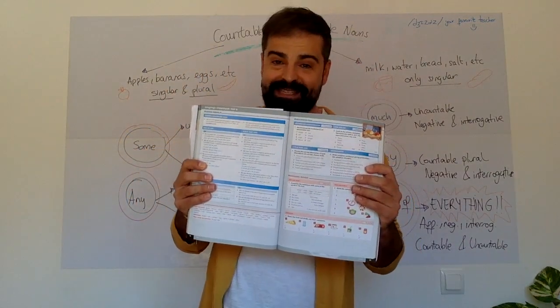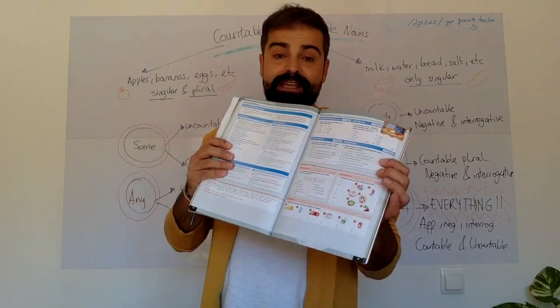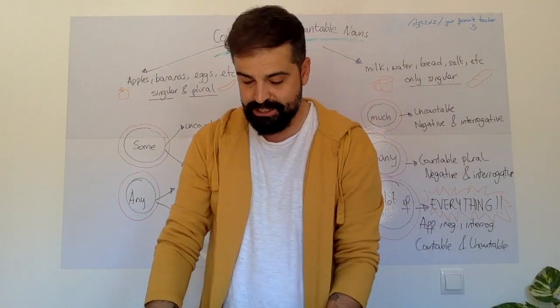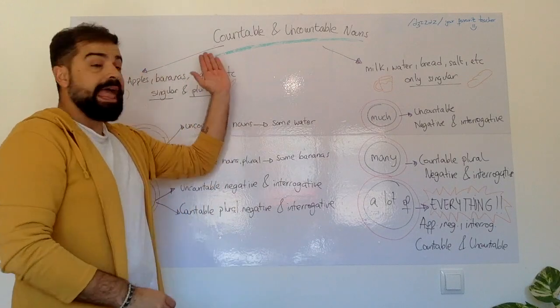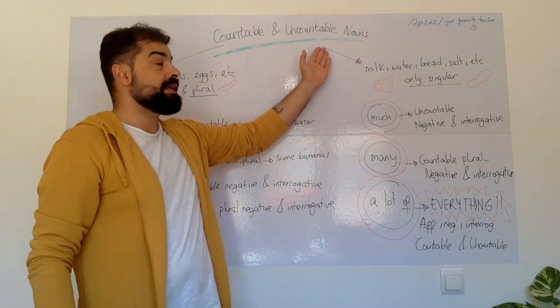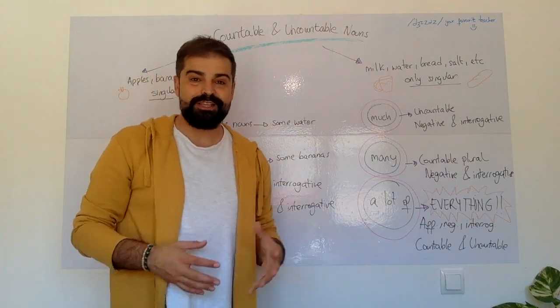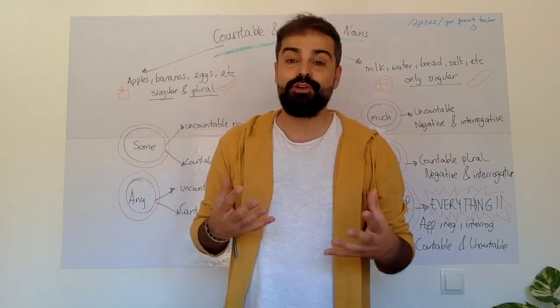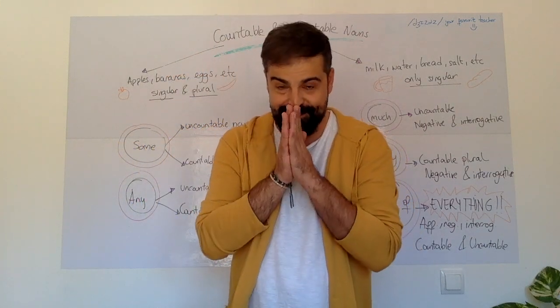On page 88, you have something called countable and uncountable nouns. So I'm going to explain what a countable or an uncountable noun is.